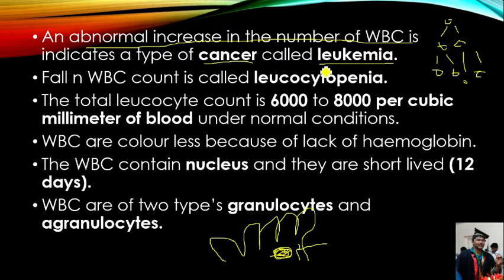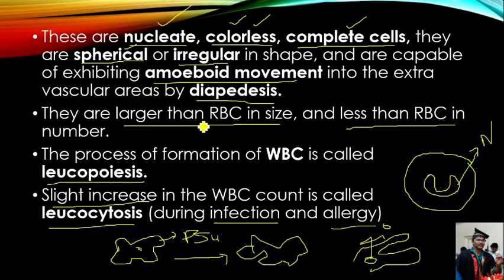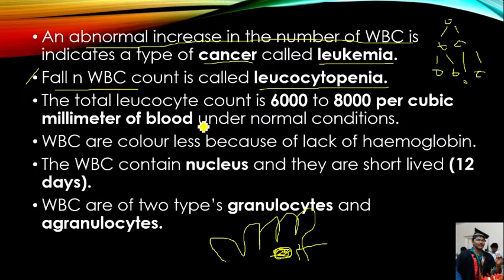In leukemia, the cells which are increased are leukocytes because of uncontrolled cell division. A fall in WBC count, or decrease in white blood cell count, is called leukocytopenia. A slight increase of white blood cells is called leukocytosis. Abnormal increase of leukocytes is called leukemia. Decrease in the number of leukocytes is called leukocytopenia.